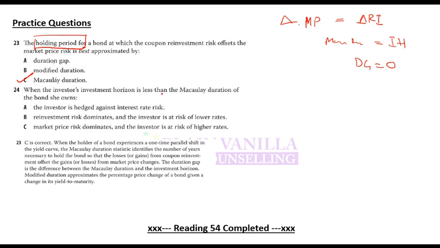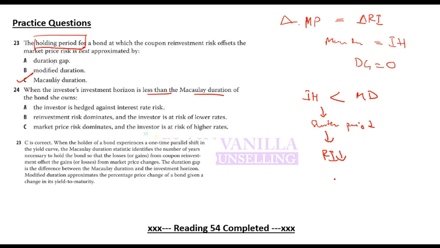When investor's investment horizon is less than Macaulay duration of the bond she owns, so investment horizon less than Macaulay duration. If investment horizon is less, that means you are holding for a shorter period. If you are holding for a shorter period, that means reinvestment is not much of a concern because you wouldn't be reinvesting anyway.